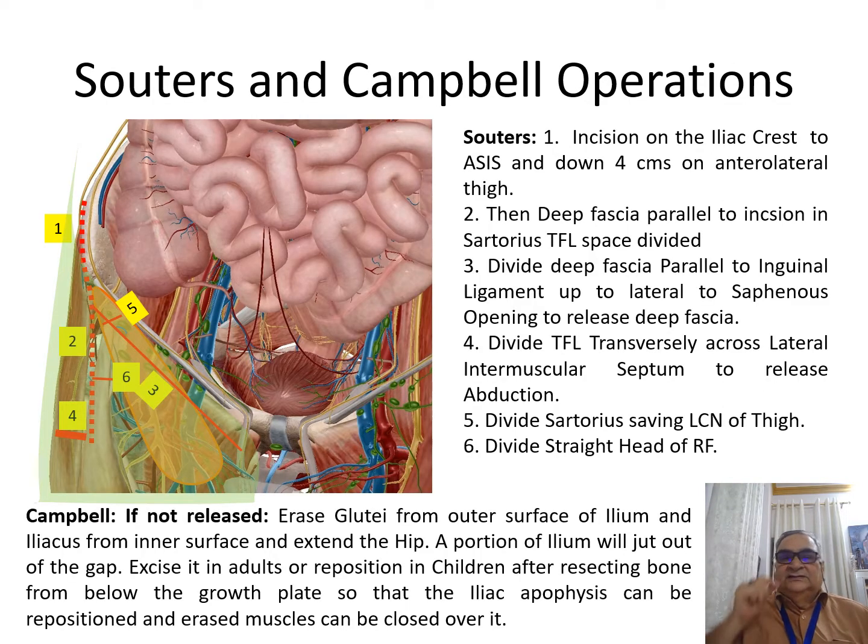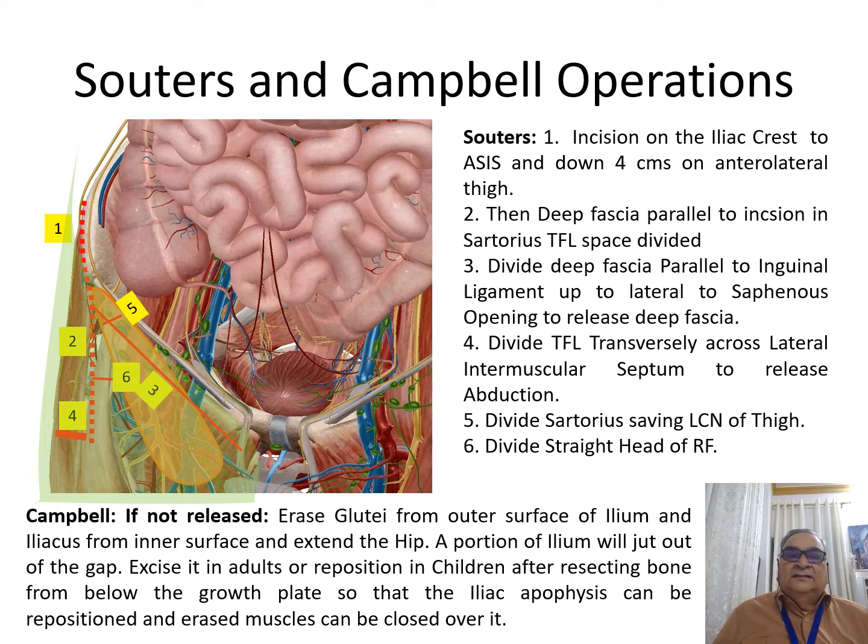So here is Soutter's operation. I'll describe it for you. An incision is made on the iliac crest to the anterior spine and then down 4 centimeters on the anterolateral aspect of the thigh in the gap between the tensor fascia lata and the sartorius. The deep fascia is divided parallel to the incision in the sartorius tensor fascia lata space. Then the deep fascia is divided parallel to the inguinal ligament up to the lateral saphenous opening to correct the flexion,